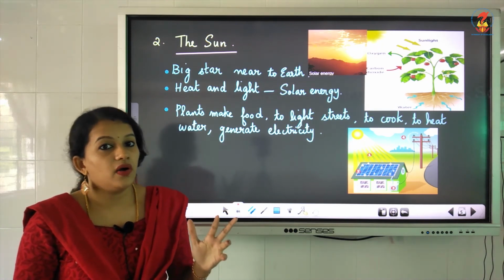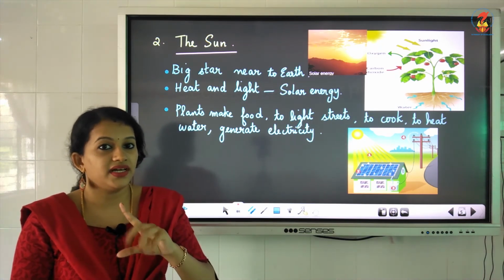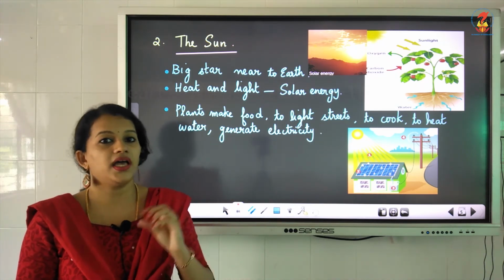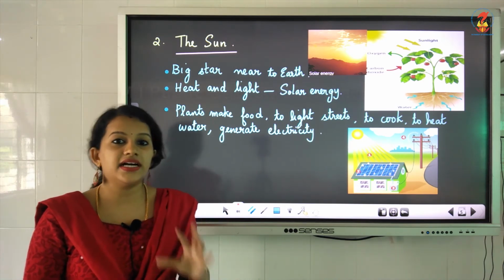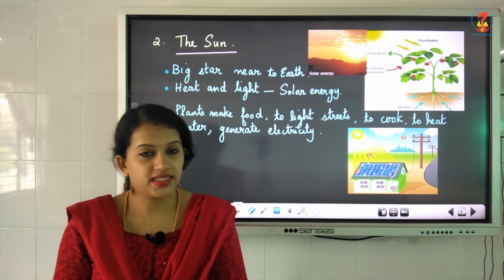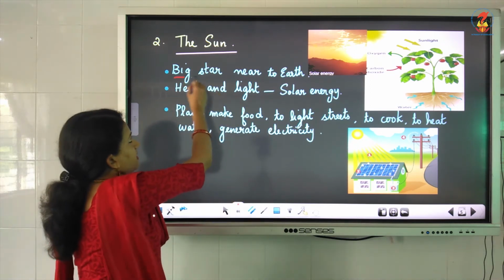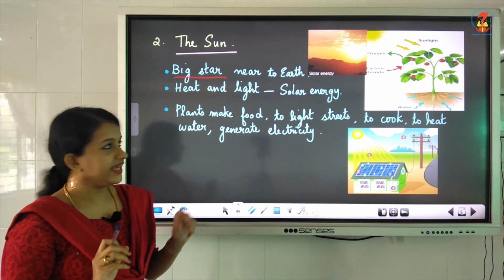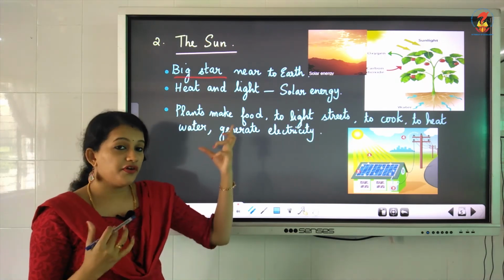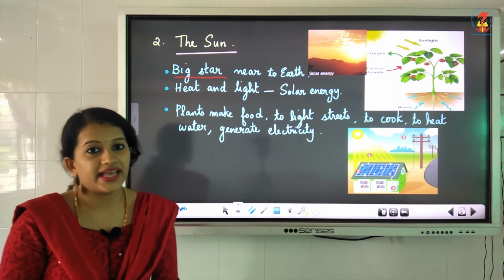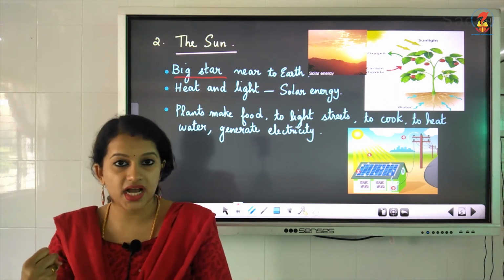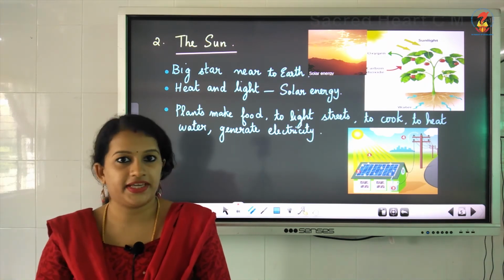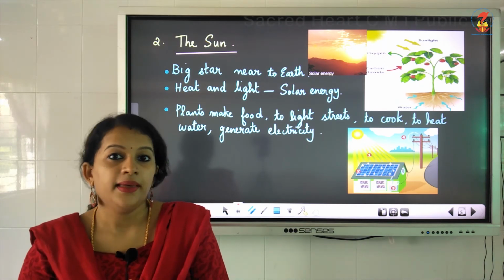If you have learned about the solar system, you must have learned that the sun is a big star. It is a star itself that is present nearest to our planet Earth. Okay, then what are the uses of this solar energy? I told you that the energy that we get from the sun is known as solar energy. It is useful to us in many ways.